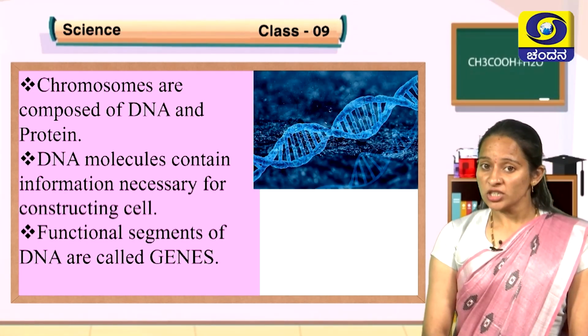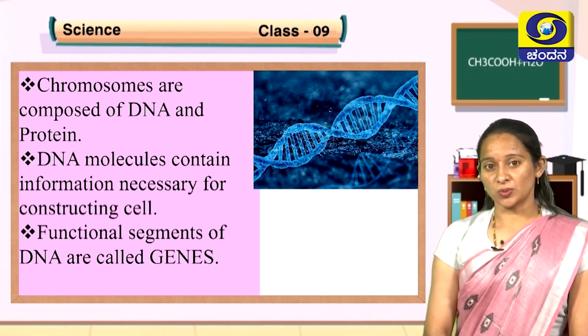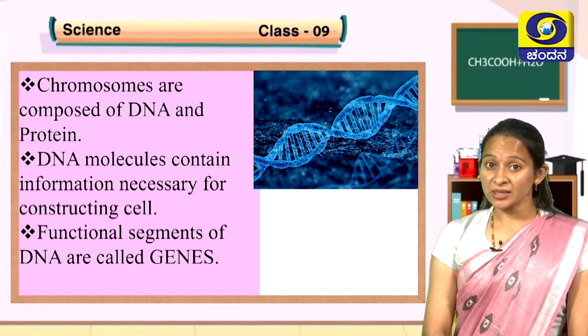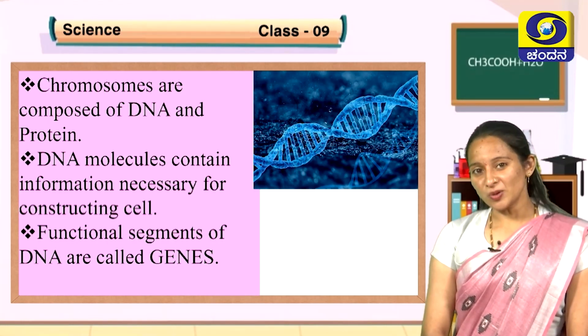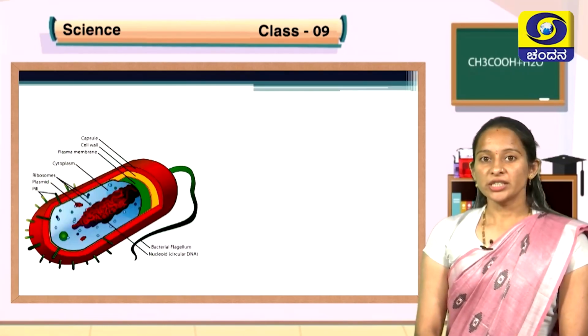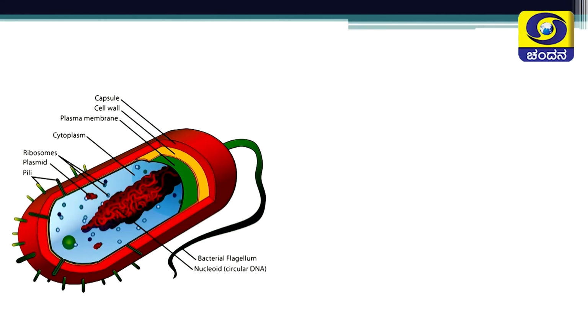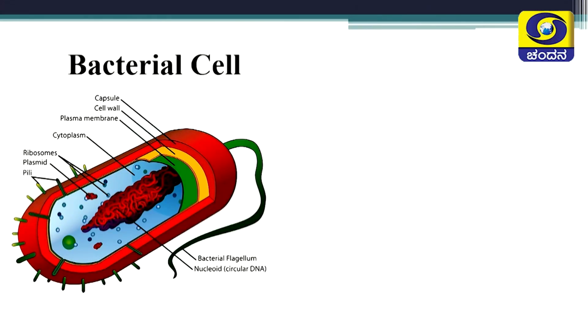So, where are genes present, children? Genes are present on chromosomes. Where are chromosomes present? Yes, children, chromosomes are present in the nucleus of the cell. Children, can you identify this cell? Yes, you have guessed it right. It is a bacterial cell.